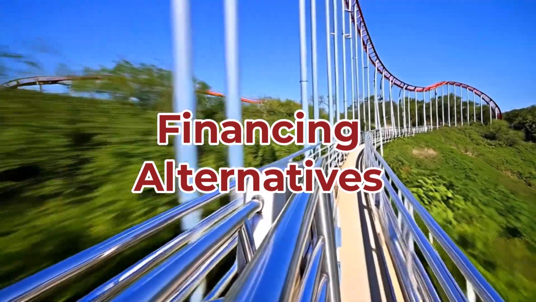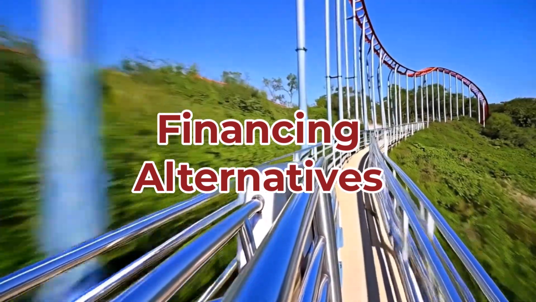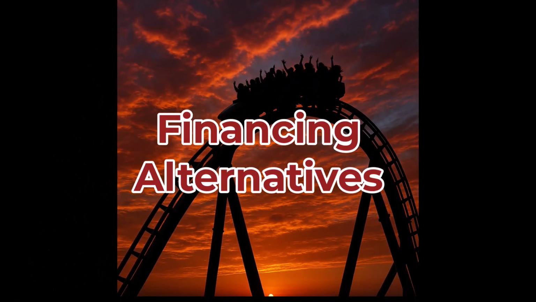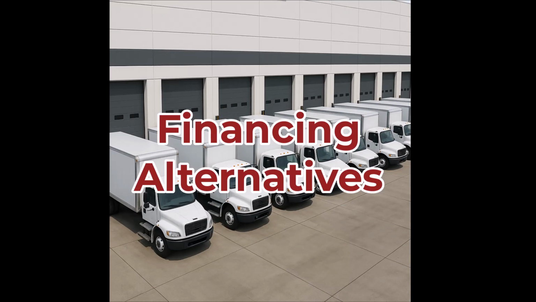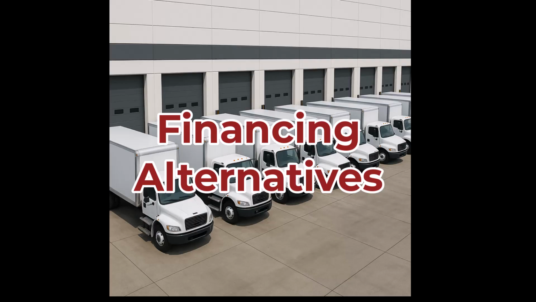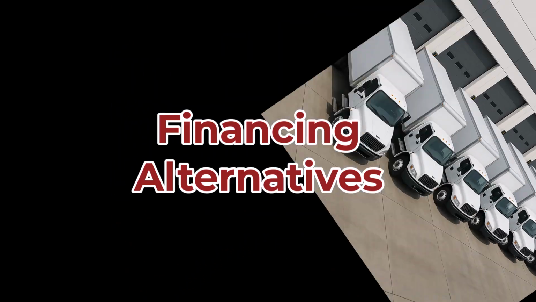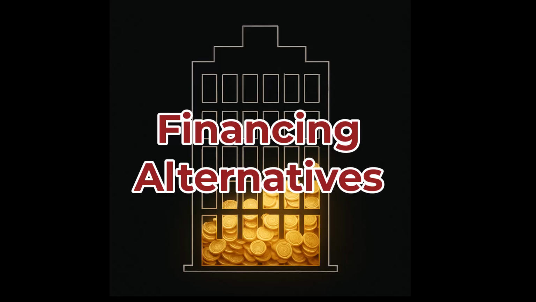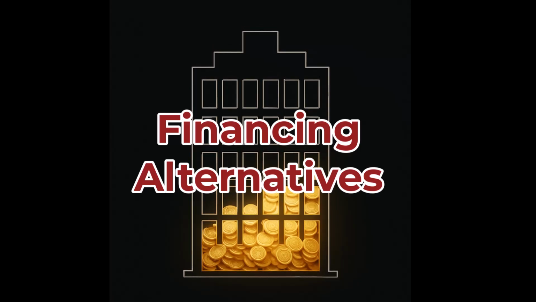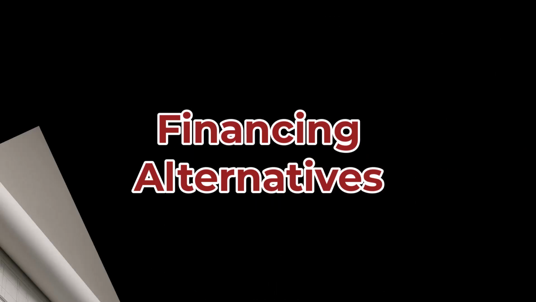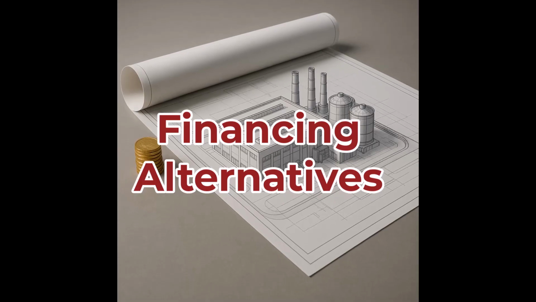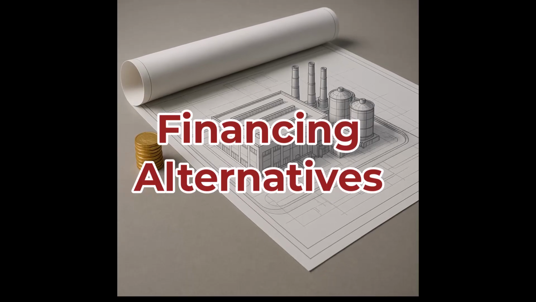Hello and welcome. When a successful company like California Coasters wants to expand, for instance, by adding a new ride or a fleet of delivery trucks, it needs funding. This funding, or capital, can come from two places. The first is internal financing, which uses the company's own profits, but often that's not enough for big projects. So, companies turn to external financing.